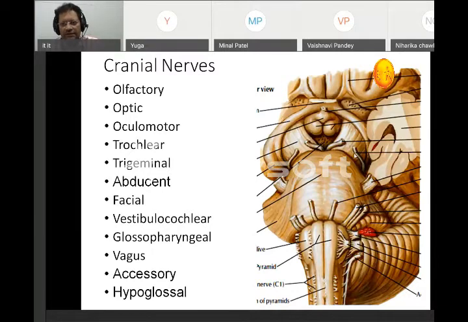Then the fifth one. Can you see this one? This is a big one which is coming from here. It shows two things. One, these are motor fibers. These are sensory fibers. This is the fifth cranial nerve, and we call it trigeminal.